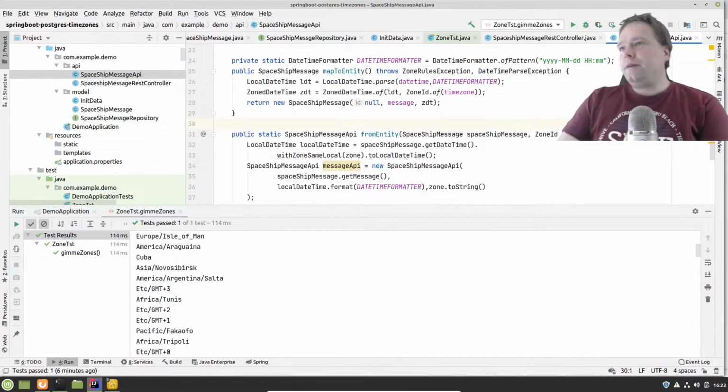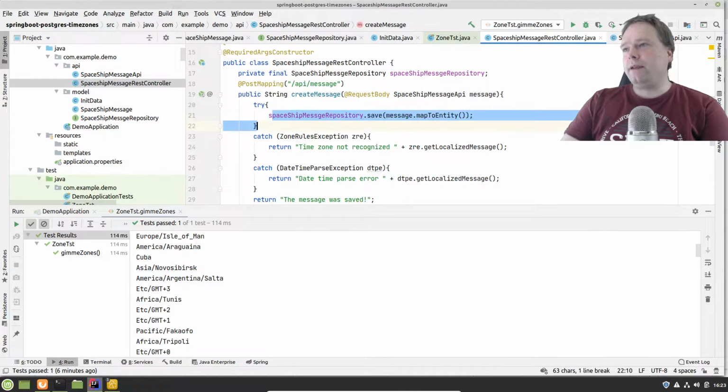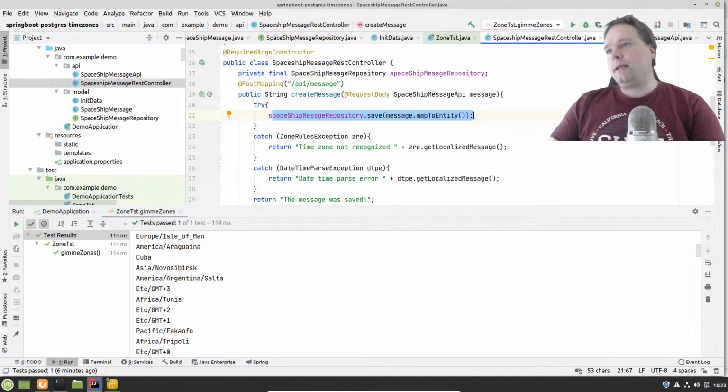So when we receive a spaceship message API, then we can convert that to our data entity. And then when we have converted to an entity, then we are saving it inside the repository. That means we're saving it in the database.